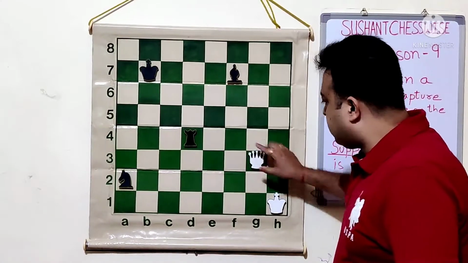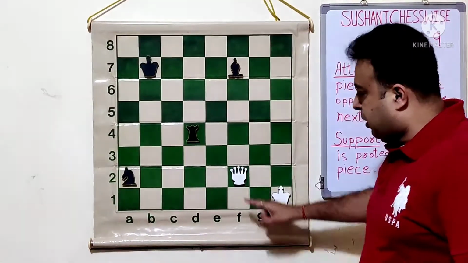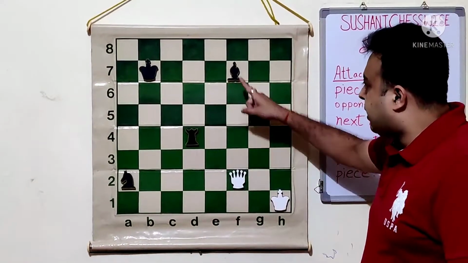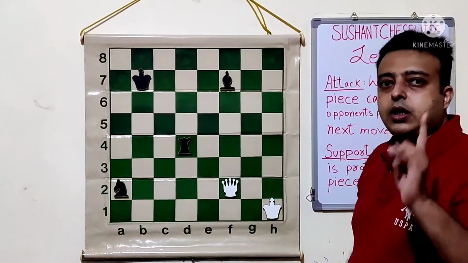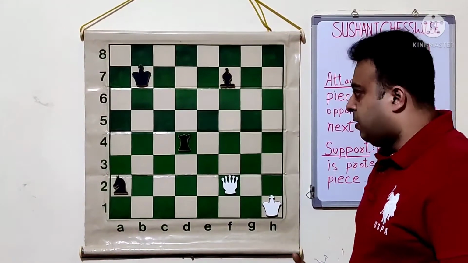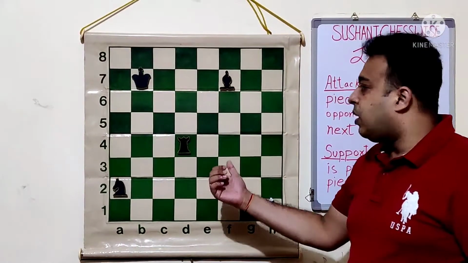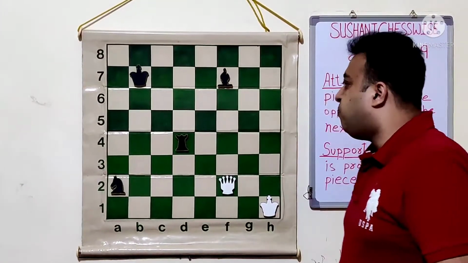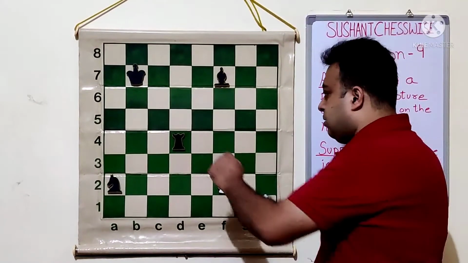Let's say the queen was here, and it came here. So it is attacking the rook, attacking the bishop, and attacking the knight. Attack on the king, as we know, is called check. So here there is no check, but the rook, bishop and knight all are attacked simultaneously. So this is attack. Let's see some more examples of attack.